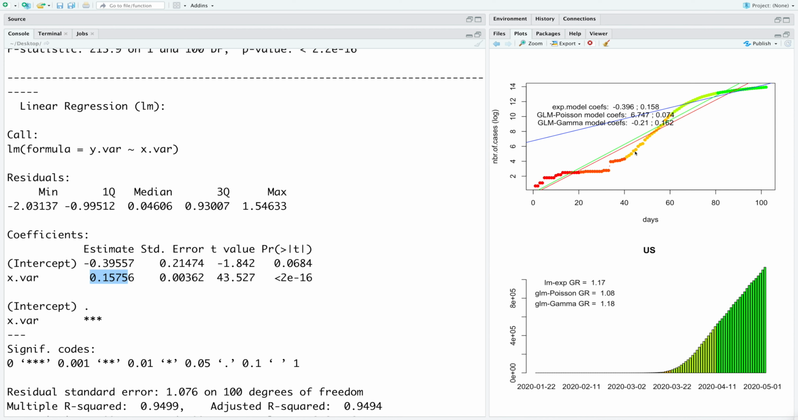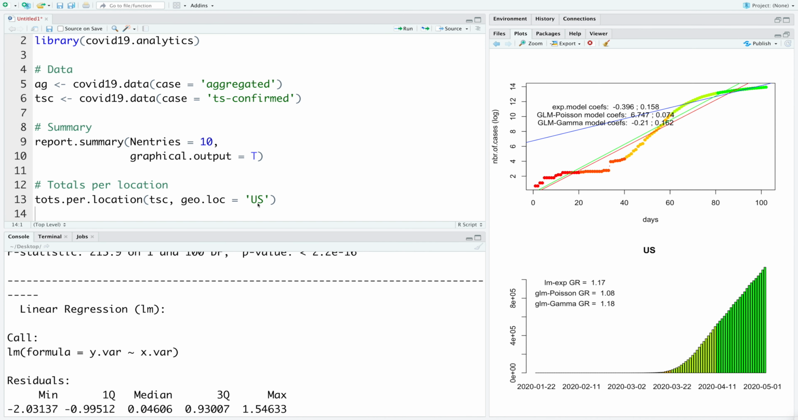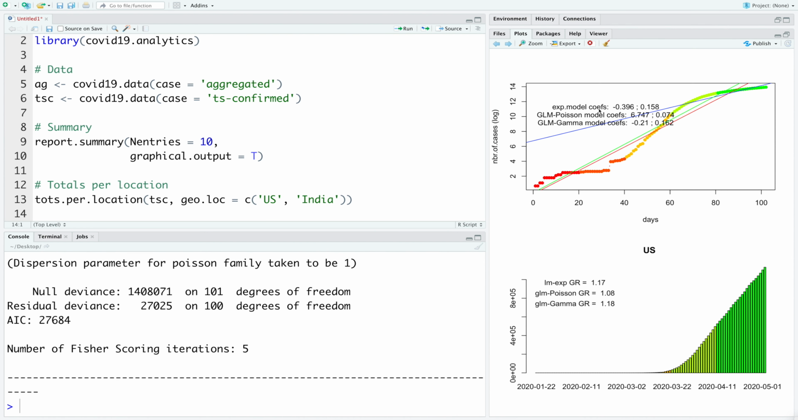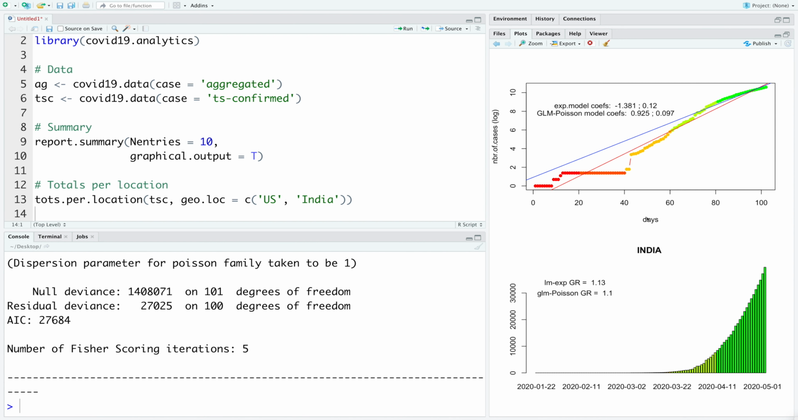So this plot is based on cumulative values. When you see a convex pattern, so that's an increasing trend. And when we see a concave pattern, that's a decreasing trend. The bottom chart is number of cases as it is. It is represented as a bar plot. We can also specify more than one country here. So we can say C, let's say India. The output that we had for US is repeated for India now.